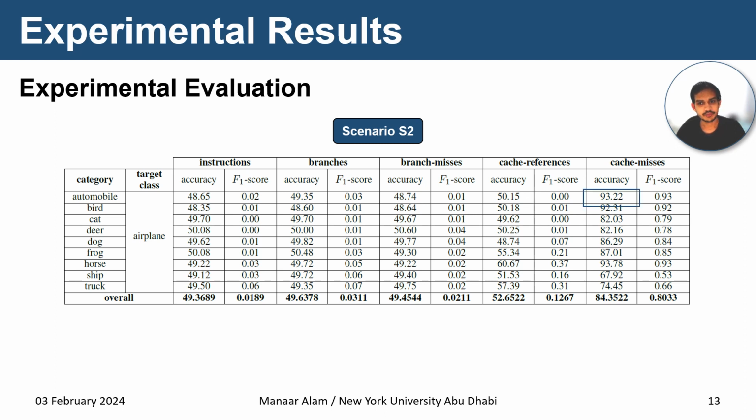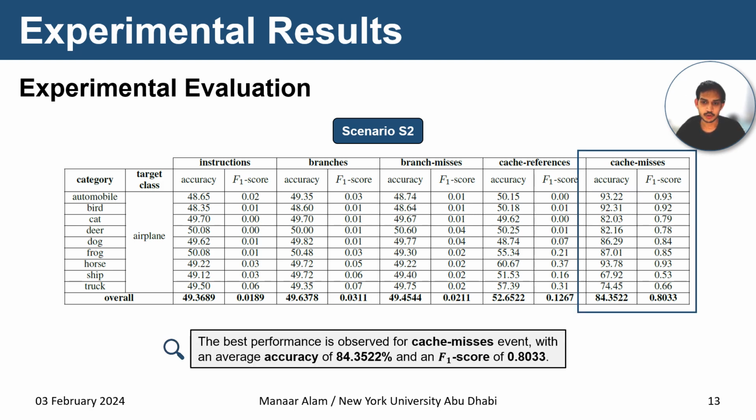Let me explain one table entry. If we consider clean images of the automobile category and the backdoor images which misclassify the clean images of the automobile category to the airplane category, and we consider cache misses to distinguish between clean and backdoor images, the proposed method can do so with 93.22% accuracy. We can observe that the best performance is obtained for the cache misses event with an average accuracy of 84.3522% and F1 score of 0.8033. A high F1 score also suggests that the method can efficiently handle false positives and false negatives as well.